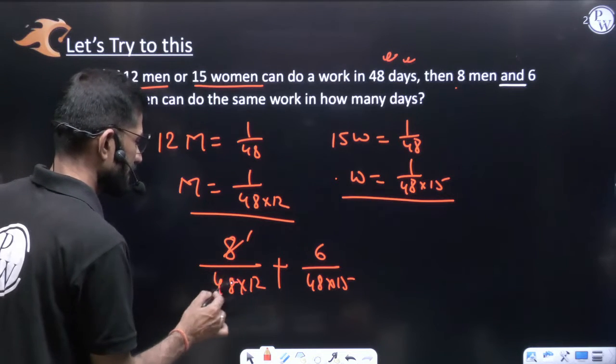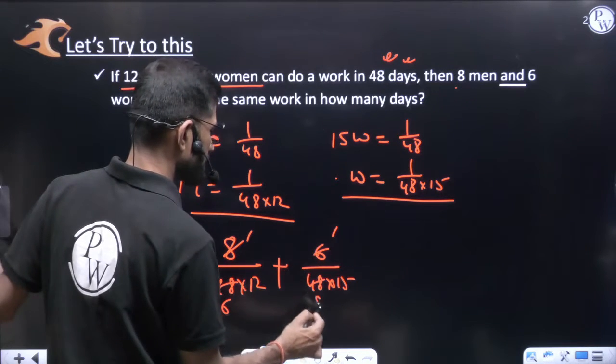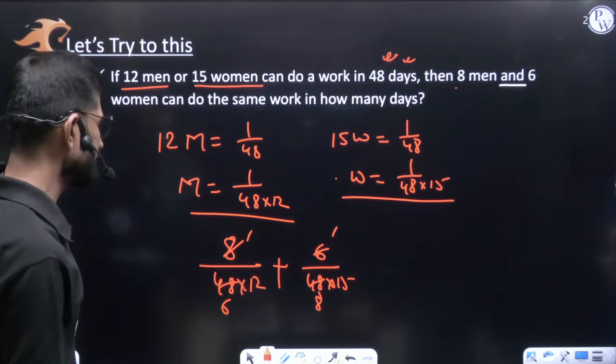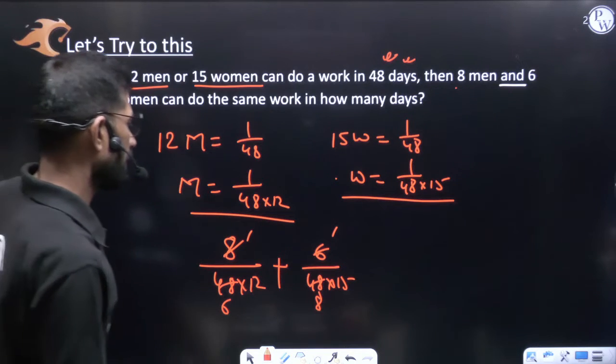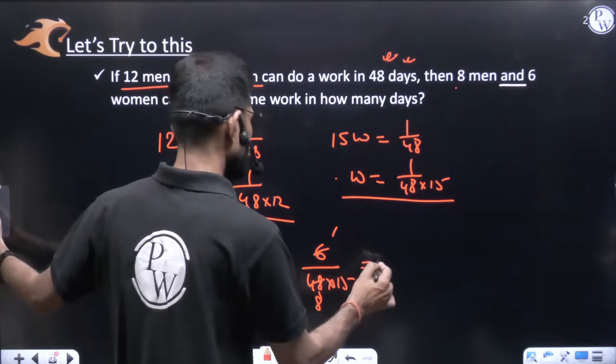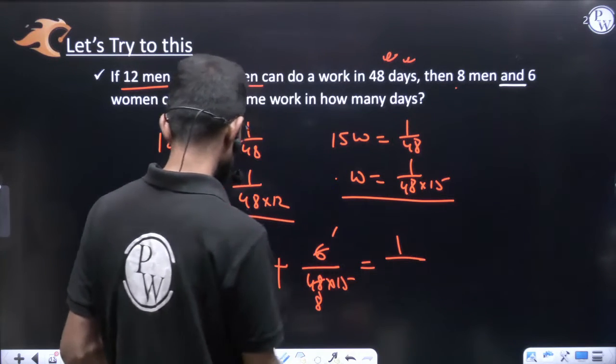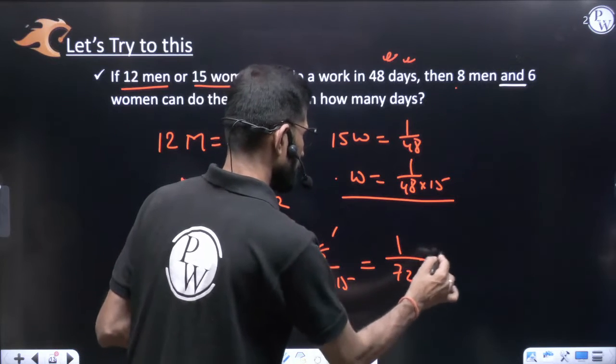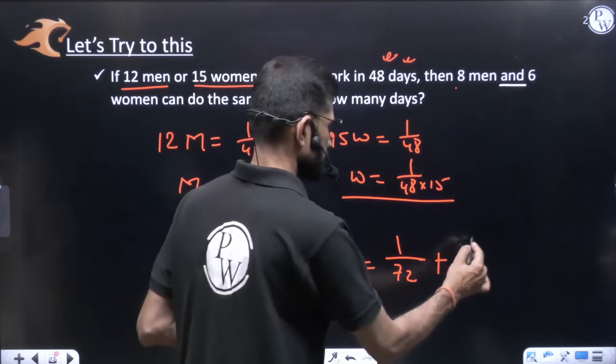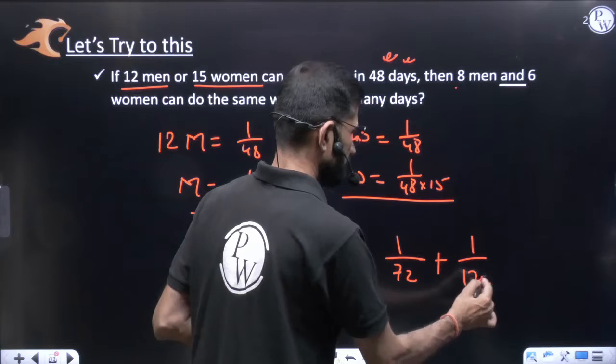8 ones are 8, 6 8s are 48, 6 ones, 6 8s are 48. So what will be the LCM, let us sort it out like this: it is 1 by 72 plus 1 by 120.